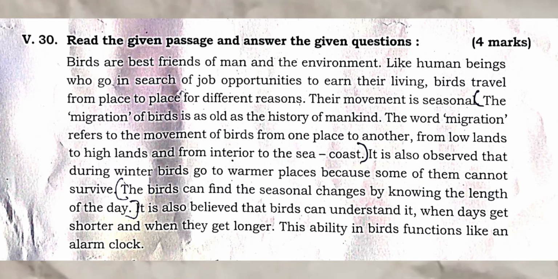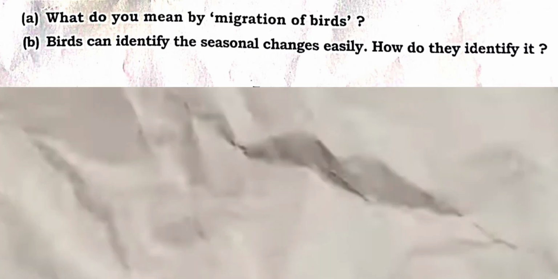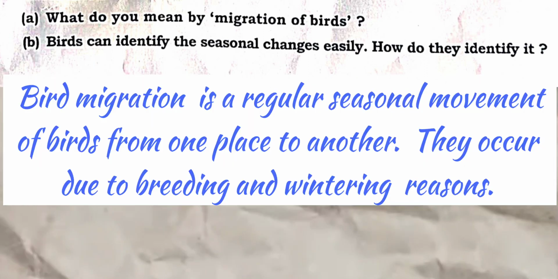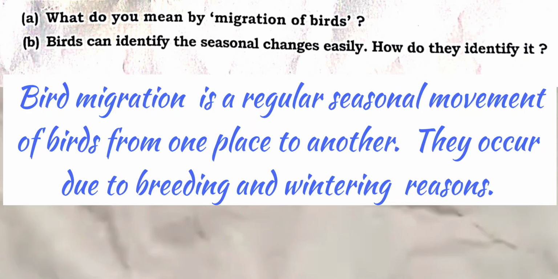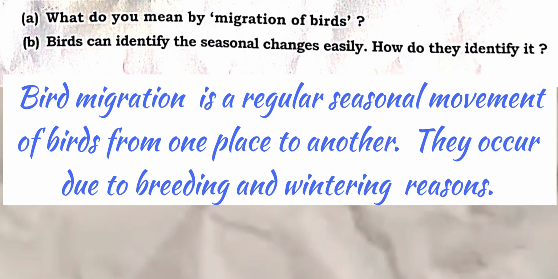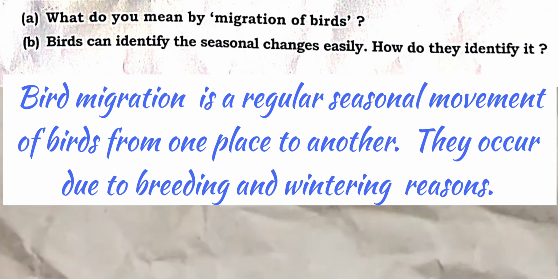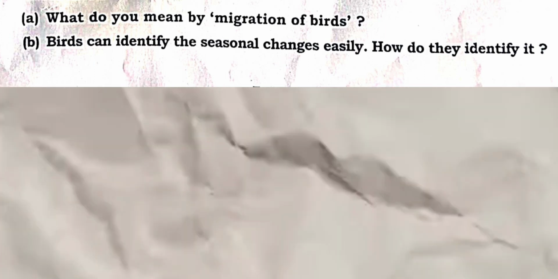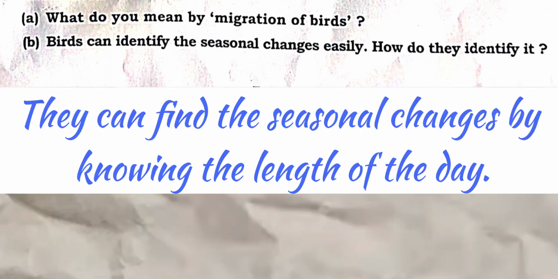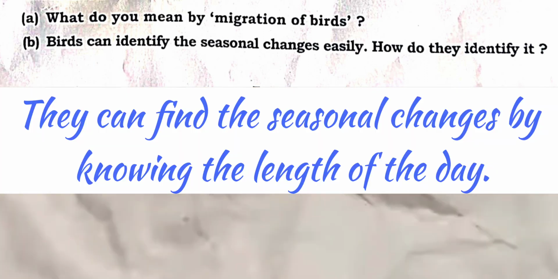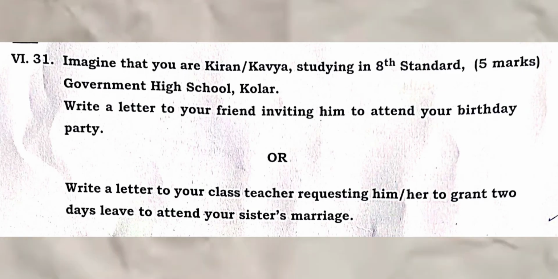Part 5, Question 30. Read the given passage and answer the given questions. A. What do you mean by migration of birds? Birds migration is a regular seasonal movement of birds from one place to another. They occur due to breeding and wintering reasons. B. Birds can identify the seasonal change easily. How do they identify it? They can find the seasonal changes by knowing the length of the day.